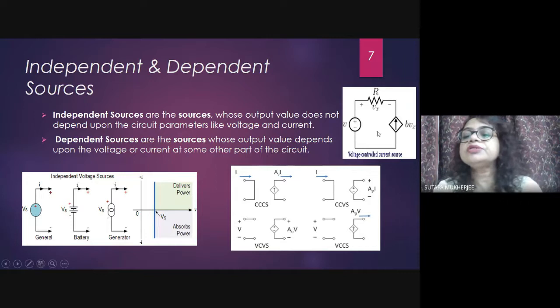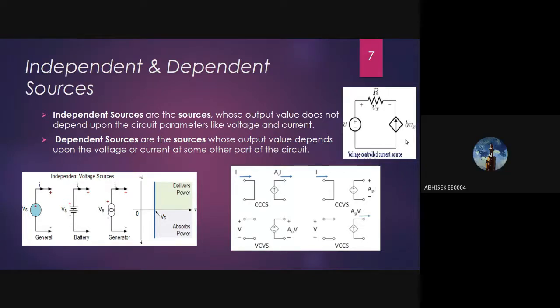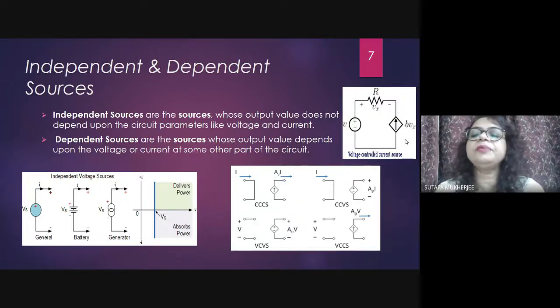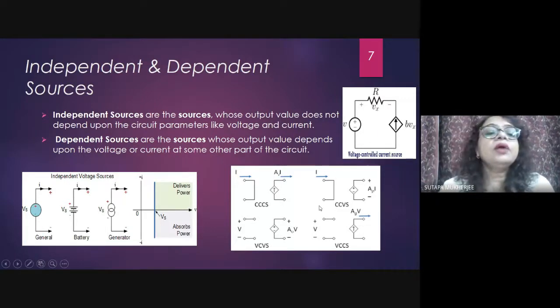Okay. So this is the circuit, a voltage controlled current source. This is the normal source that is not dependent, but this is the dependent source. So BVx: if this is the current and this is V, then what will be the parameter B? What can the B parameter be? Abhishek? Mukul? 1 by R. Exactly. That is V by R. Until and unless it is 1 by R, you will not be able to get the current, because it is the ampere. Good.